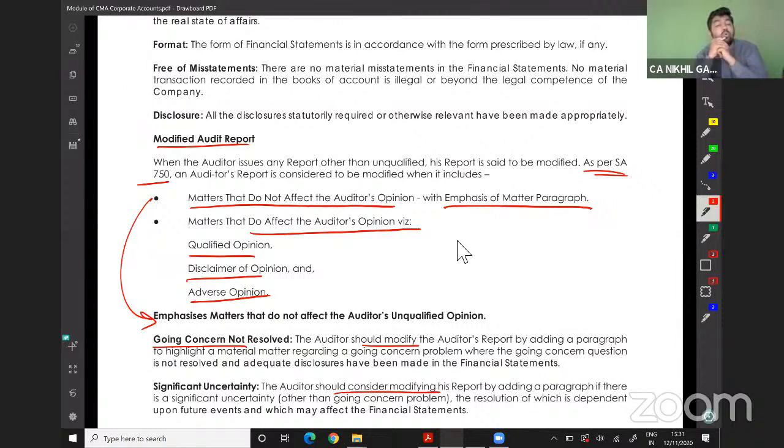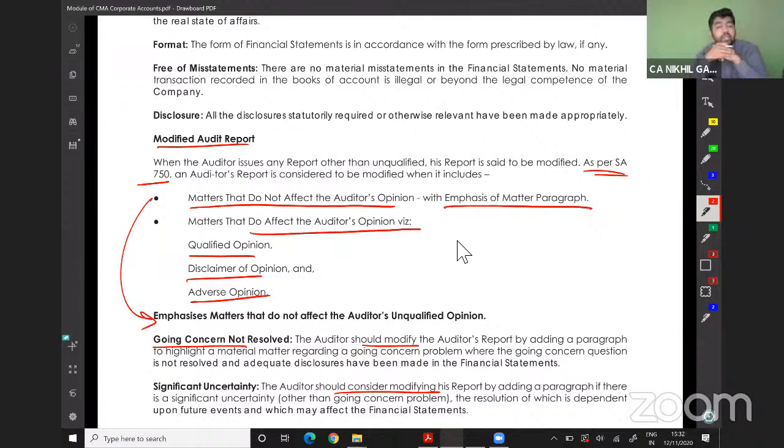The second one is known as modified opinion. Modified opinion means something is wrong. Something is wrong means either the first one is: except A and B, everything is right. The second thing is everything is wrong. The third thing is I cannot give my opinion because they have not given me anything here, or they have restricted my scope. Because of this reason, I am not able to provide any opinion, which is also known as disclaimer.